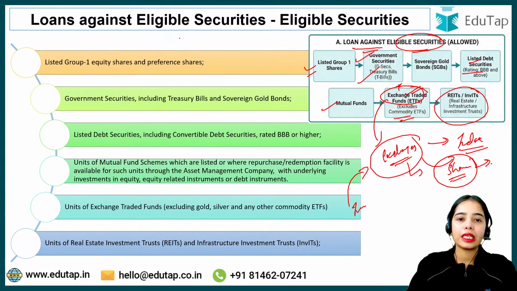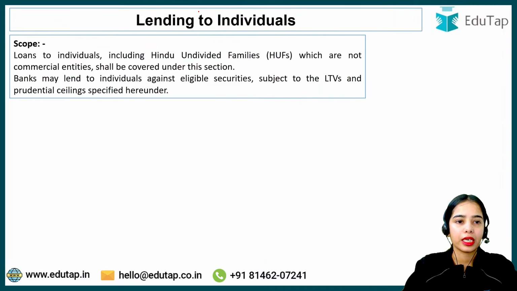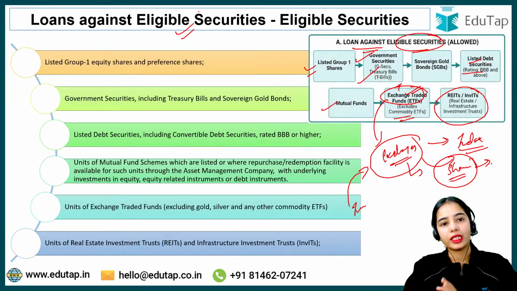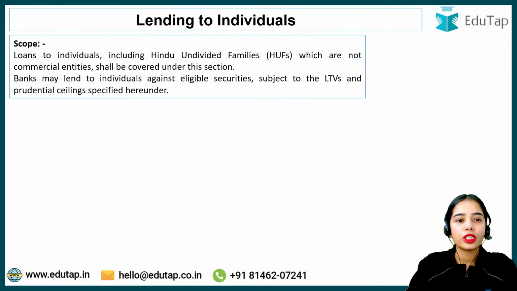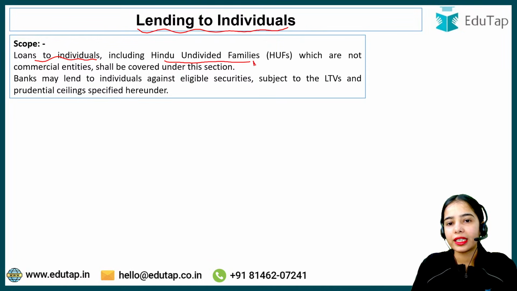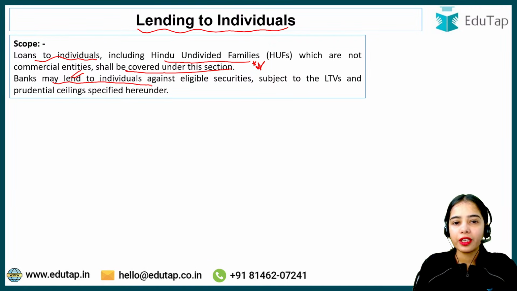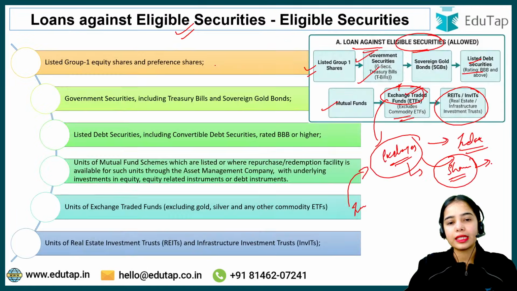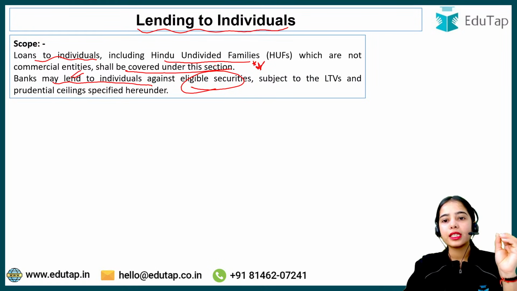REITs and InvITs are the eligible securities against which you can take the loan. Now the scope, lending to individuals. Loans to individuals, including Hindu undivided families which are not commercial entities, shall be covered under this section. Banks may lend to individuals against the eligible securities that we have discussed just now,